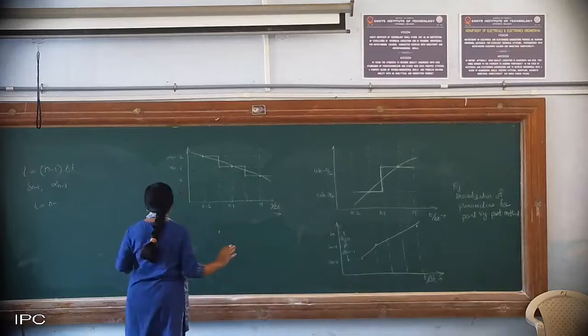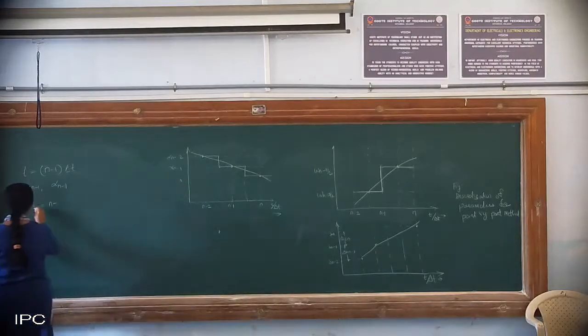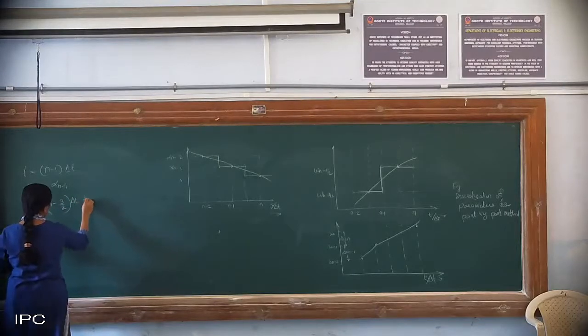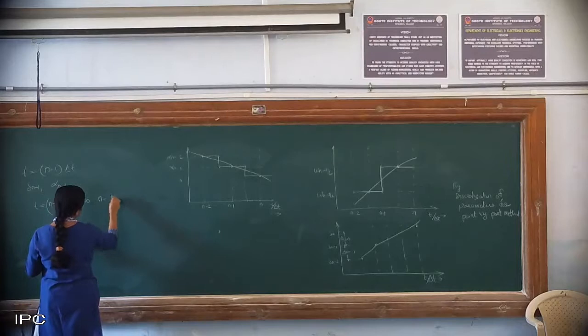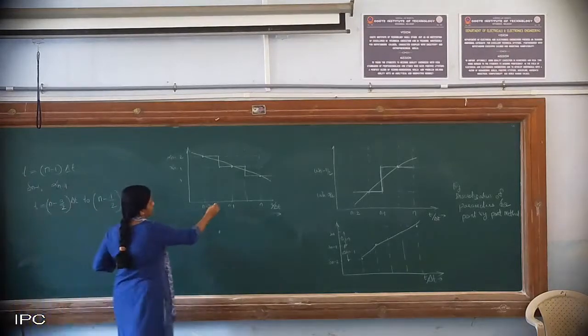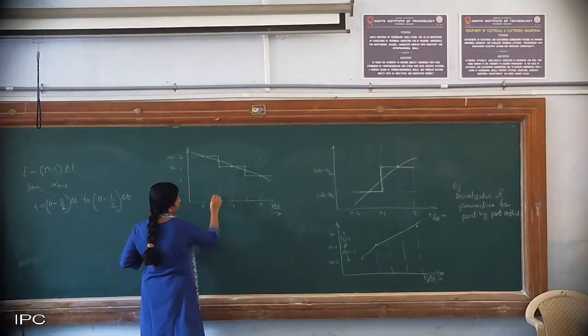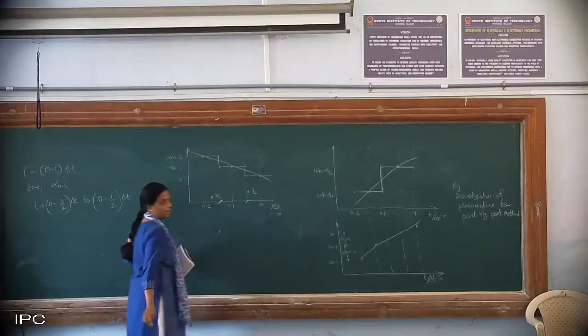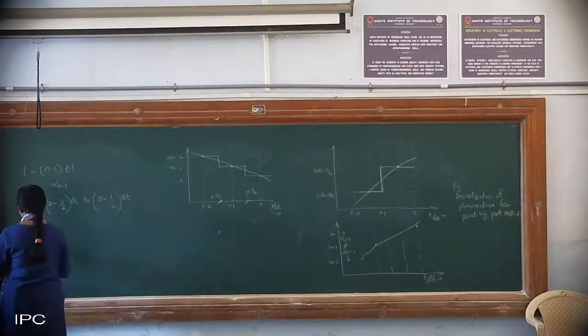Hope it is clear? So alpha n minus 1 will remain constant from t equal to n minus 3 by 2 delta t to n minus 1 by 2 delta t. Please try to understand that. So this point is n minus 3 by 2, whereas this point is n minus 1 by 2.